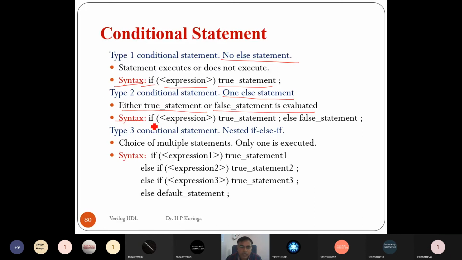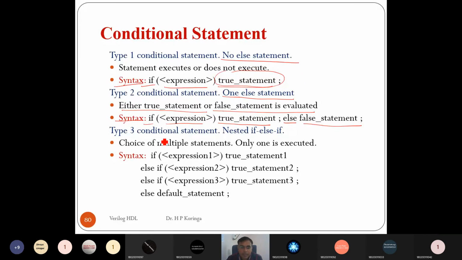The syntax for that is: if the expression is true, then it runs the set of true statements, whatever we write, else it runs the false statement. So either one set of statements will execute using this conditional statement, either the true statements or the false statements. In the first case, if the condition is true, then the true statement will be executed, but once the condition is false, then nothing is going to be executed.